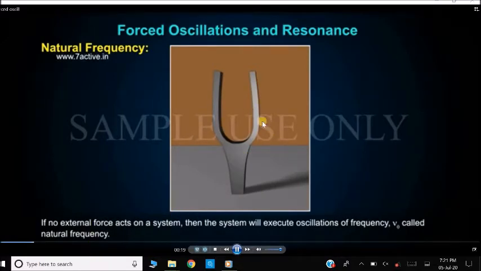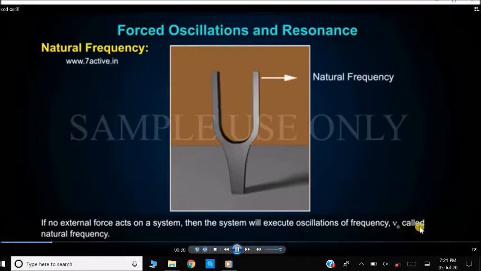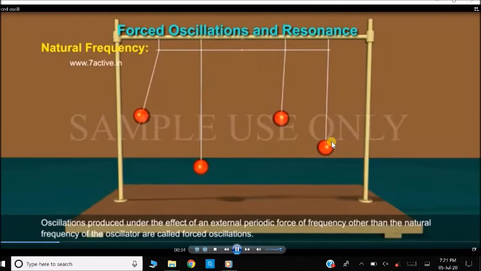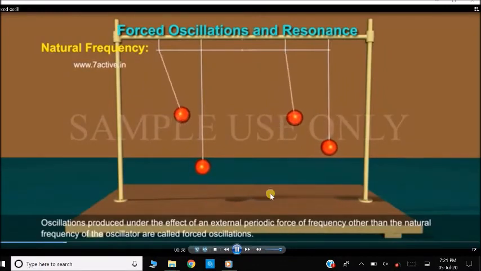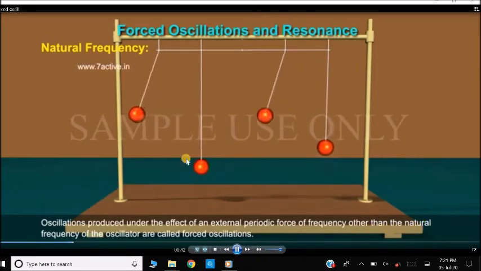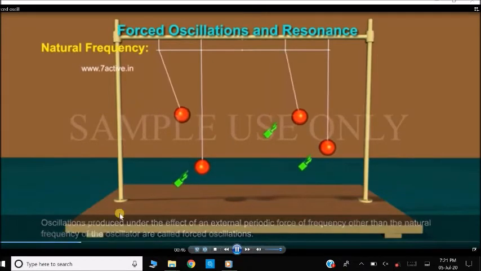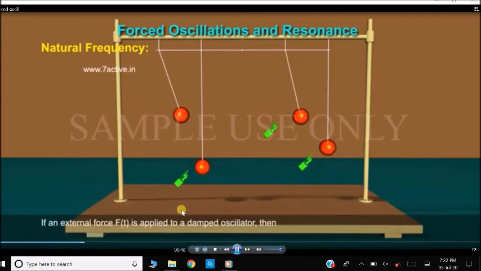Now we are seeing here a tuning fork, and its natural frequency. If no external force acts on this system, then the system will execute oscillations of frequency nu naught, called the natural frequency. These are the oscillations produced under the effect of an external periodic force of frequency other than the natural frequency of the oscillator, and these oscillations are called forced oscillations.